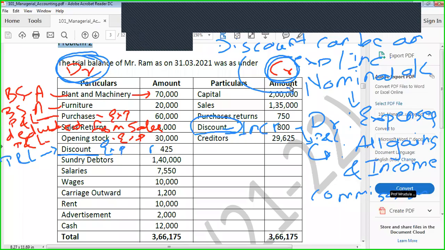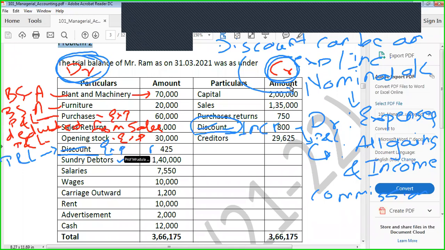It as a commission. यहाँ पे भी commission लिखेंगे, यहाँ पे भी commission लिखेंगे. Then you just identify if it is written on the debit side, it means it is an expenditure. If it is written on the credit side, it means it is an income, because commission also percolates the nature of nominal account.